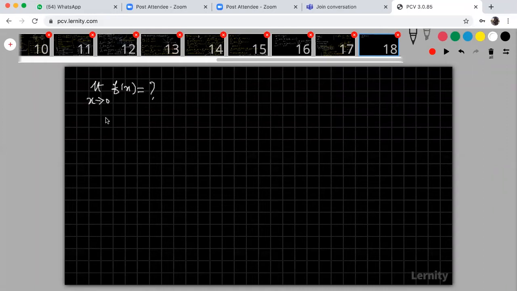X tends to 0 means, this limit means, when x tends to 0, f of x tends to what? That is the question. Okay, right. How to find out, sir? X tends to 0 means, please try to understand.